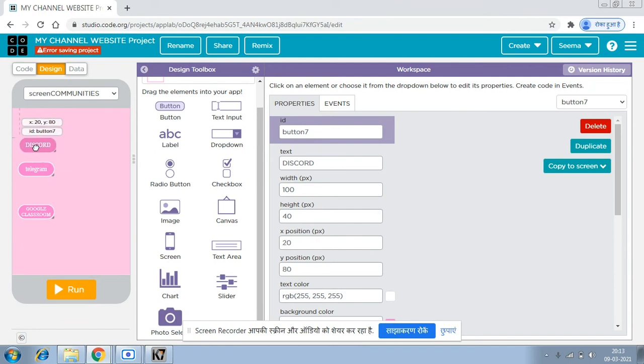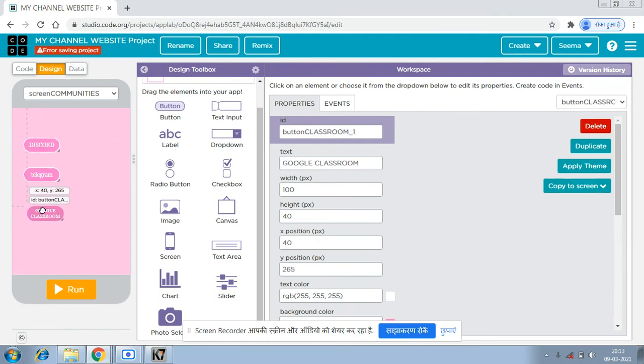First will be button Discord underscore one, then button Telegram underscore one, and my button classroom underscore one. Because we have to add the label too, that's why.